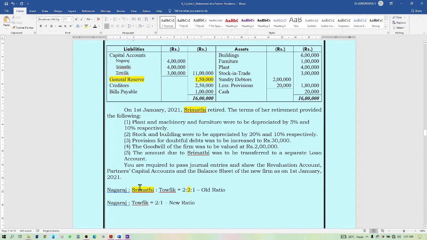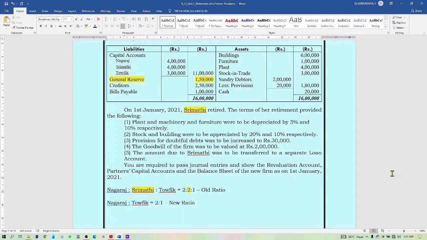Now we will discuss adjustment of the goodwill of the firm. The goodwill of the firm is 2 lakh rupees. That has to be adjusted. For that, according to Accounting Standard 10, unless the goodwill is purchased, it cannot be shown in the books of accounts. Therefore, it has to be raised first and then written off.